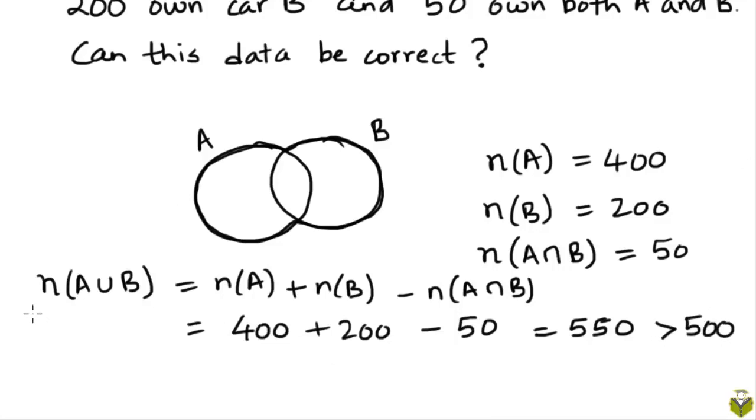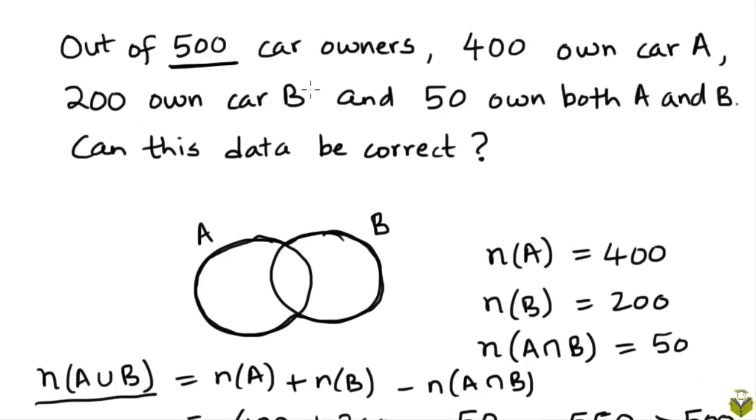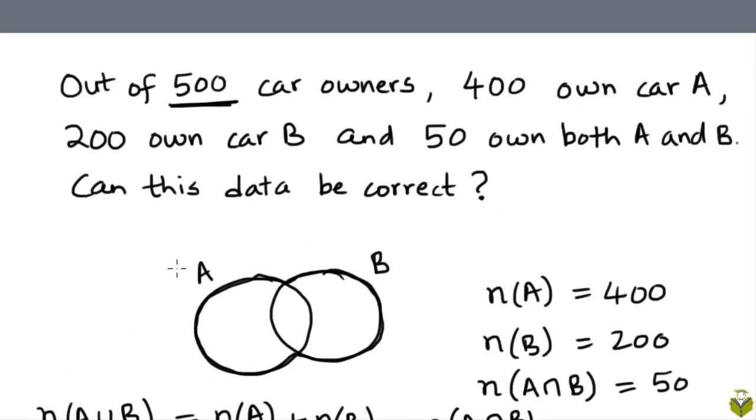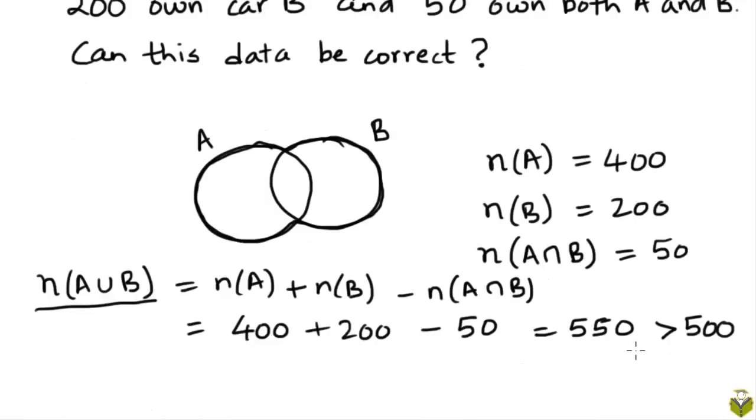This means the number of elements in A union B, or the number of consumers or car owners owning at least one of these two cars, is 550, whereas we are given that these figures are from 500 car owners. So clearly we get a contradiction. So this data cannot be correct.